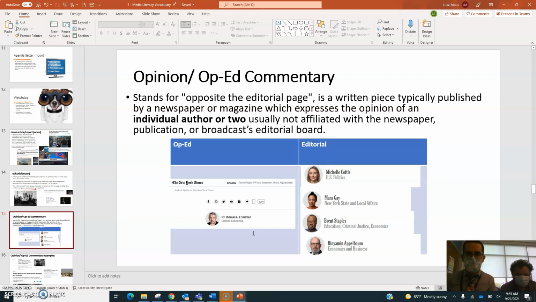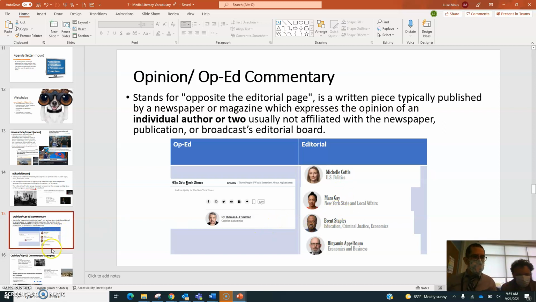On the other hand, if you see editorial, we could see New York Times editorial board. You see, there's a group of multiple people. That's just four of many people who are part of the editorial board for the New York Times. So usually, when you see an opinion piece or op-ed commentary piece, it's usually by one person.